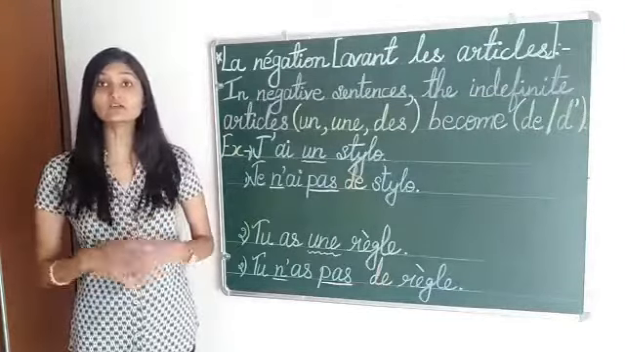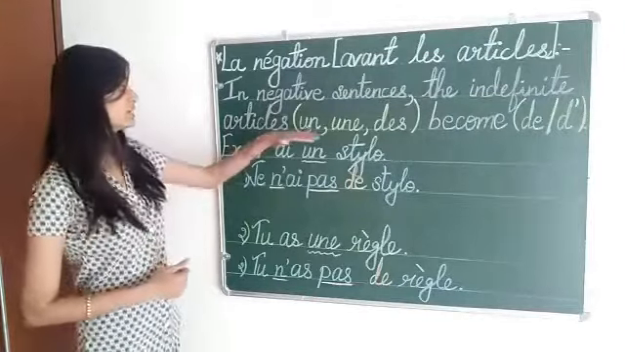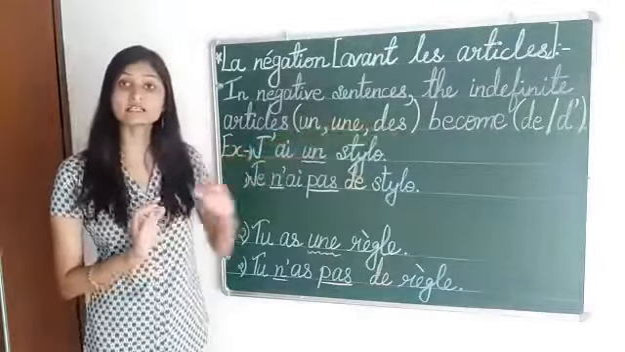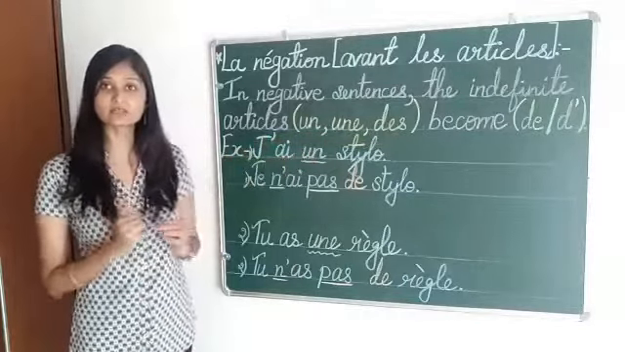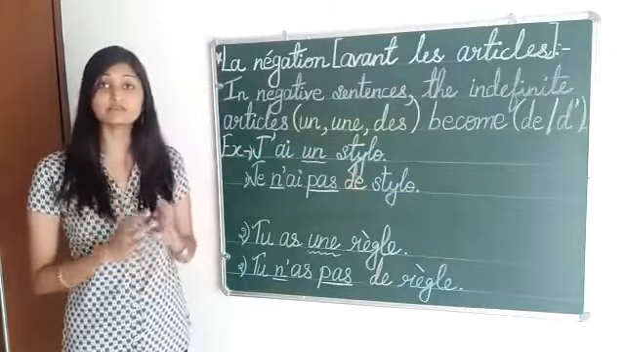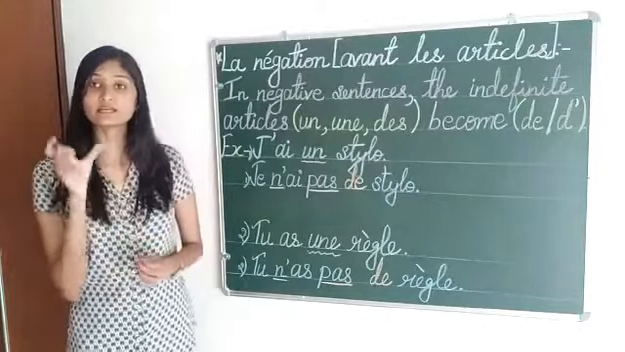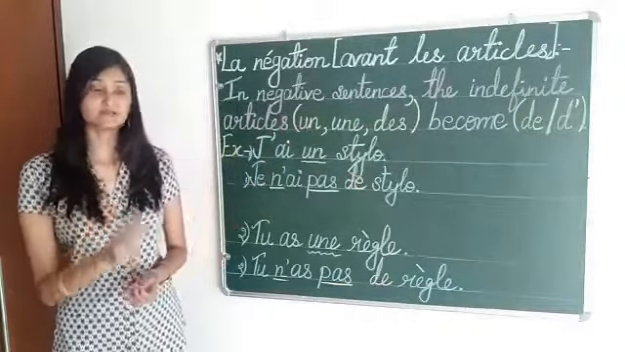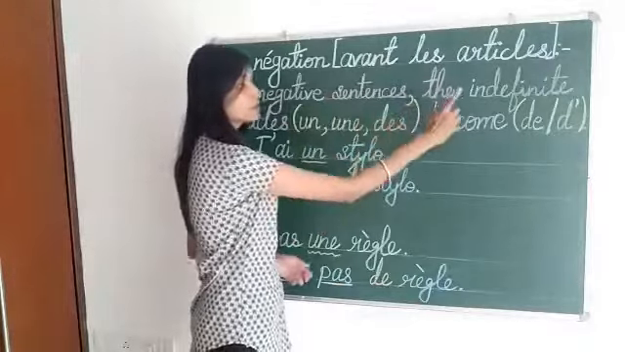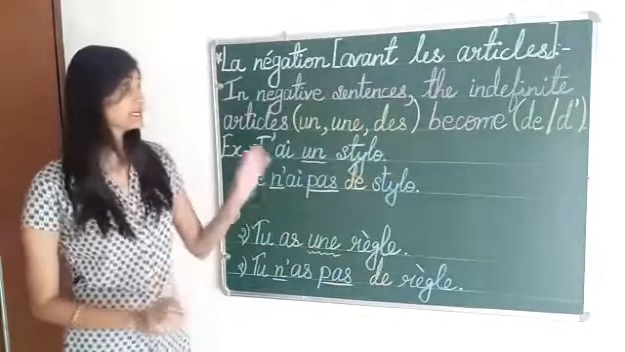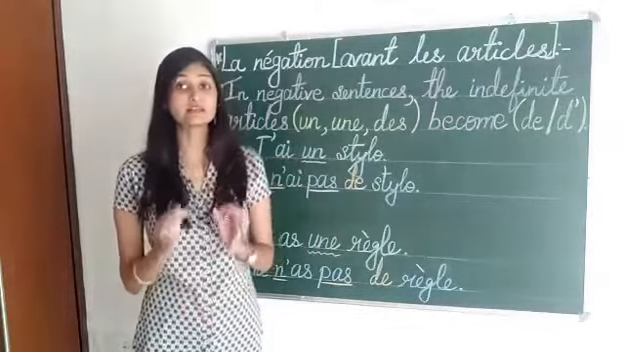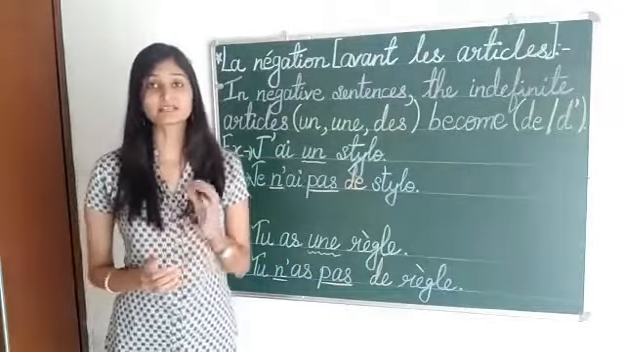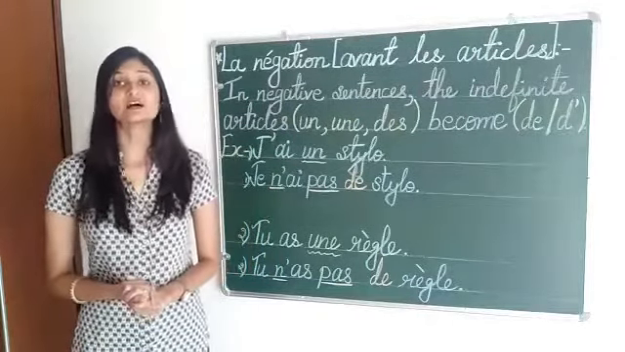Now we have already learned what indefinite articles are. In French, indefinite articles are un, une and des. Un for masculine, une for feminine and des for plural. Whenever these three articles come in a negative sentence, they become de or d apostrophe. Okay, de before any consonant and d apostrophe before any vowel or h, because h is also considered as a vowel.